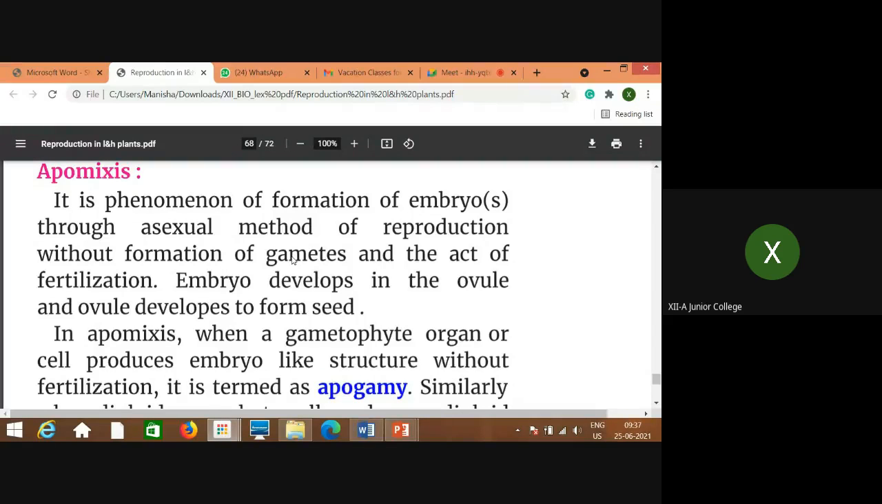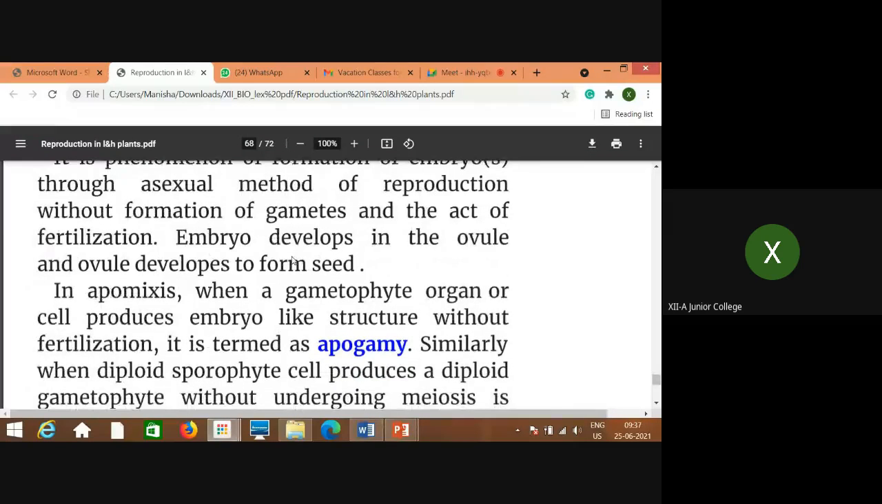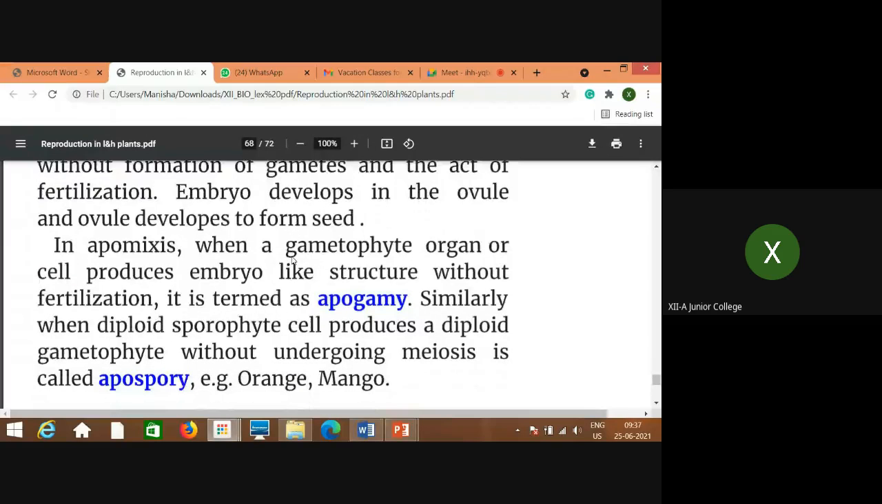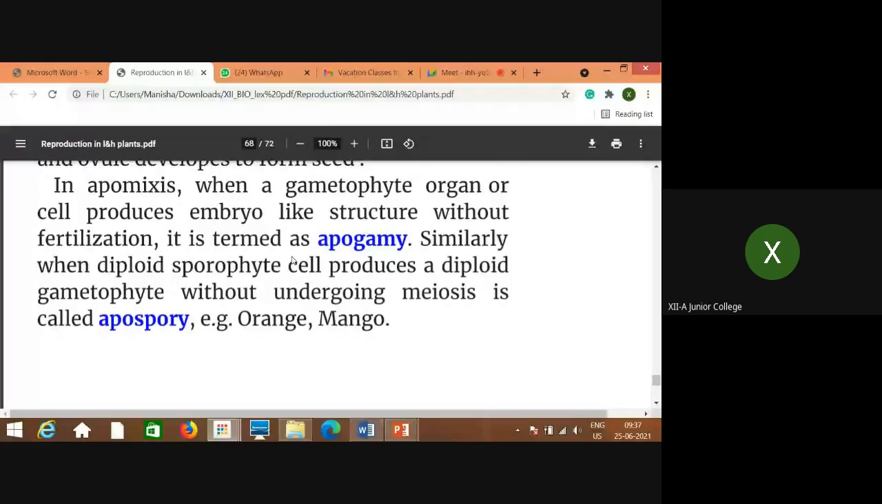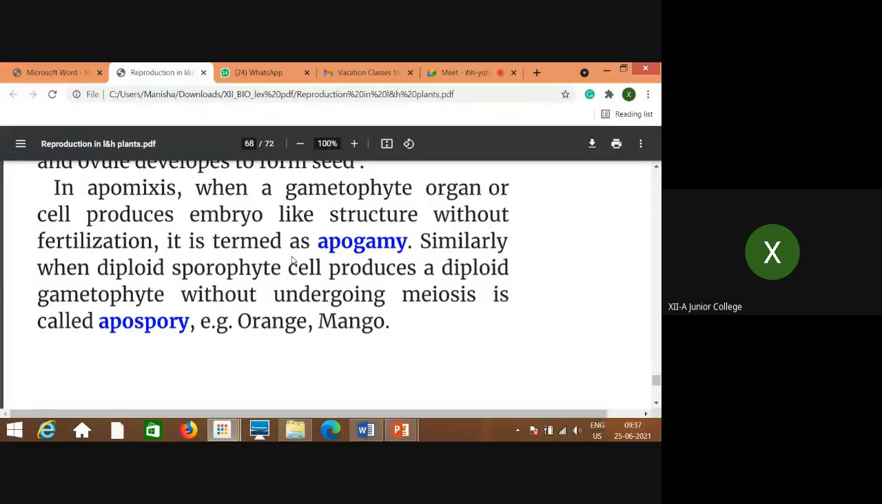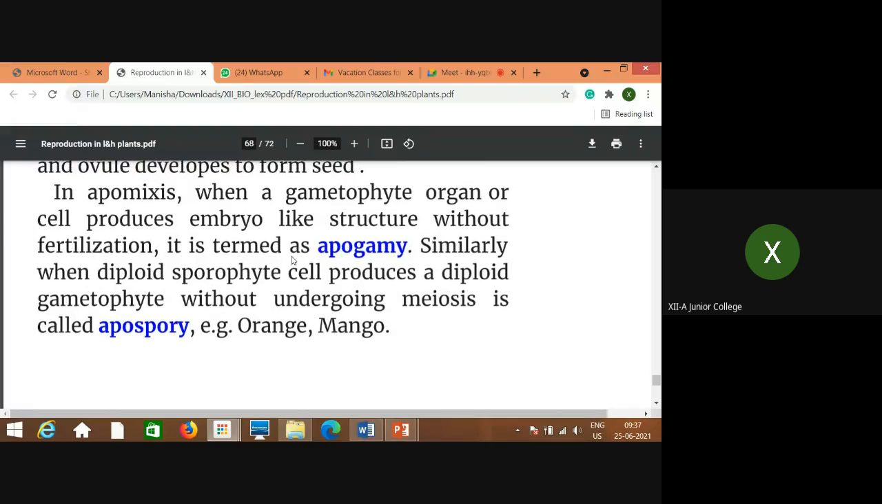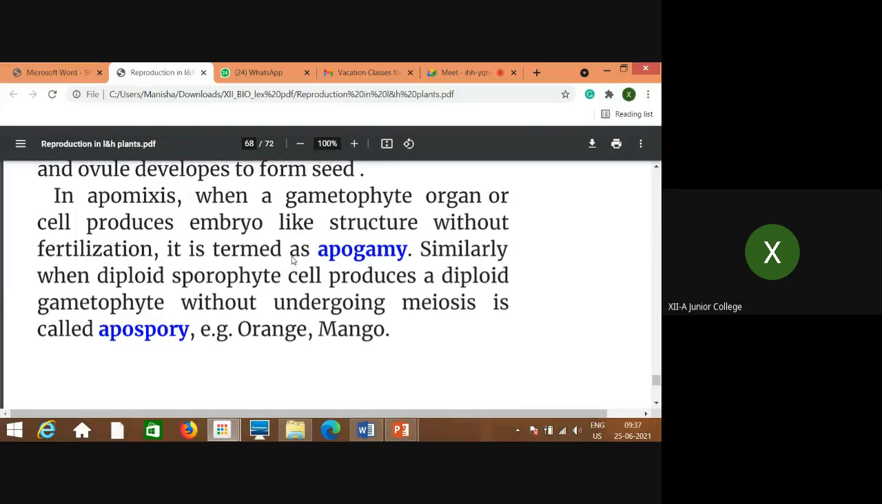When a gametophyte organ or cell produces an embryo-like structure without fertilization. That means suppose an egg cell is there, which is not fertilized by the male gamete, but that haploid cell without fertilization itself produces an embryo-like structure. That is called apogamy. Gamy means gametic cell, which gives the appearance of an embryo. It develops like an embryo. As it is developed from the gametophyte, that is called apogamy.